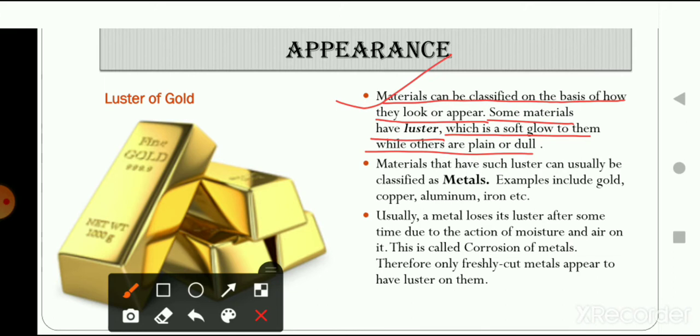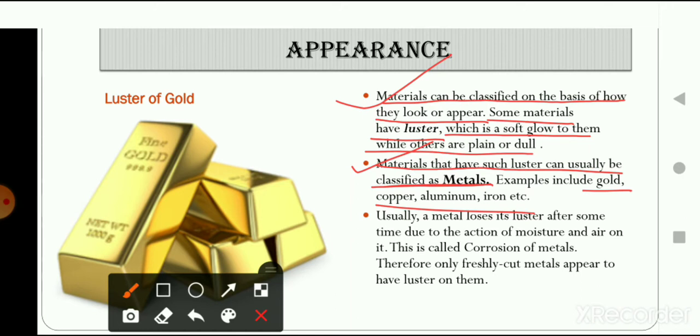So this was point number one. Second is that materials that have such luster can usually be classified as metals. So those materials which have shine to them are classified as metals. Some other examples of metals are gold, copper, aluminium, iron, etc. What is the definition of metals?